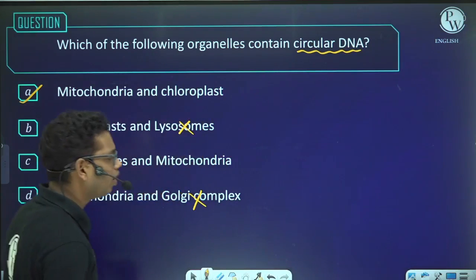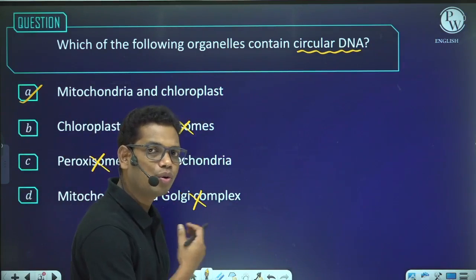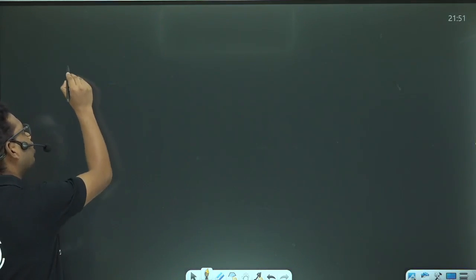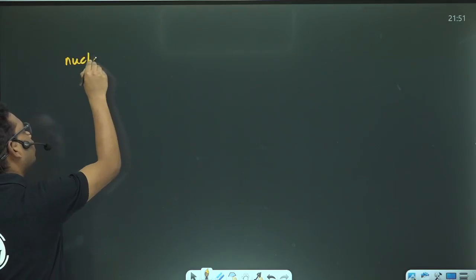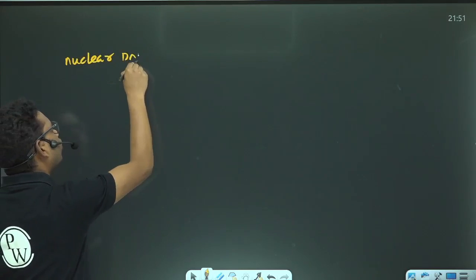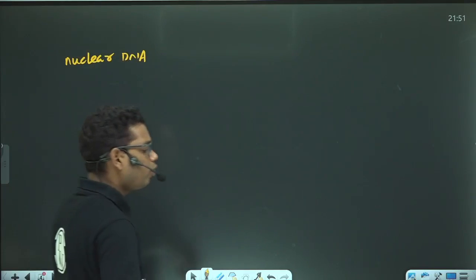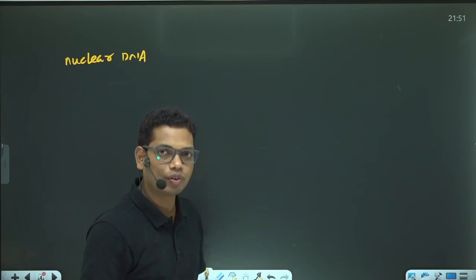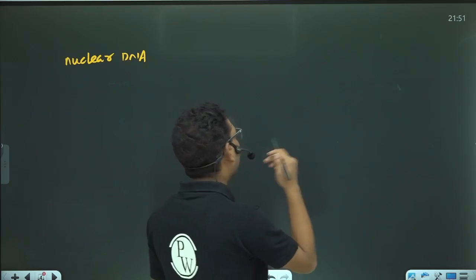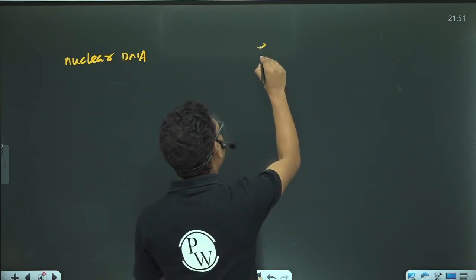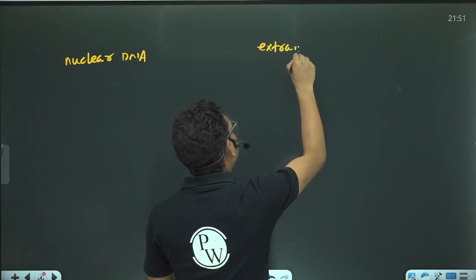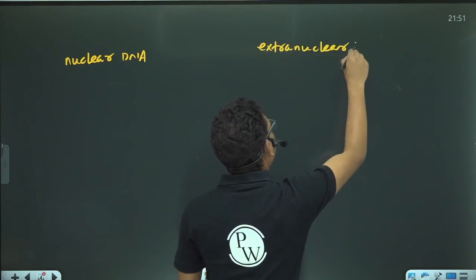Let me write some of the important points about those DNA. The DNA is present in the nucleus, and the DNA which is present in the nucleus will be called nuclear DNA. We also have DNA outside the nucleus, and those DNA which are present outside the nucleus are called extranuclear DNA.